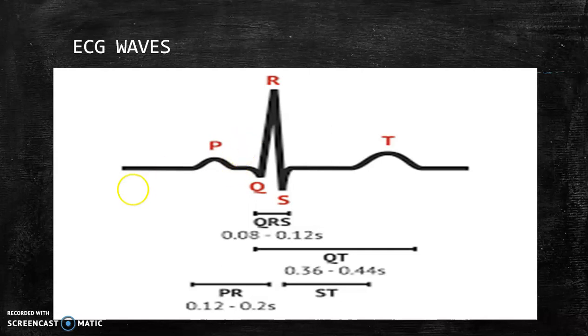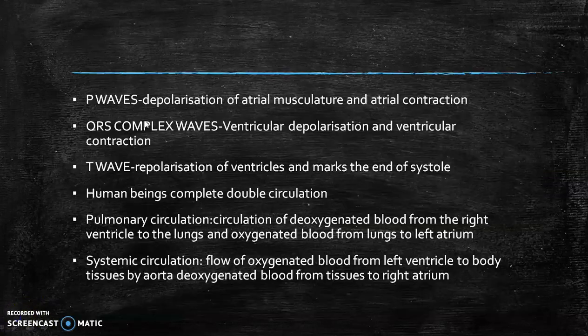The next wave is QRS. The QRS is a complex. It represents the depolarization of the ventricles. It is followed by the T wave, which represents the repolarization of the ventricles. So again, the P wave is caused by the depolarization of the atria, QRS means depolarization of the ventricles, and T means repolarization of the ventricles.